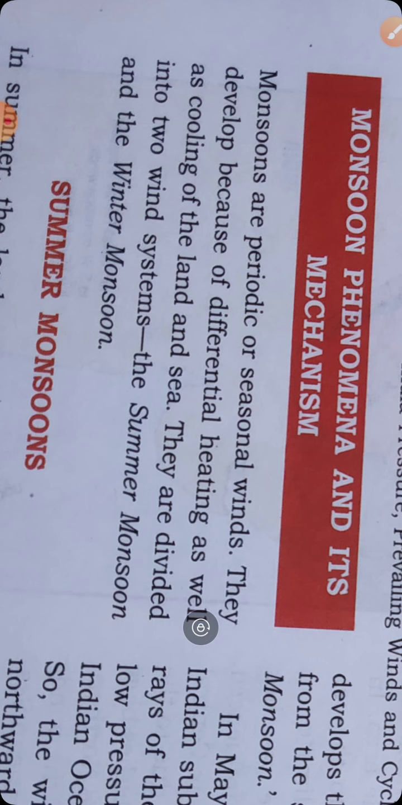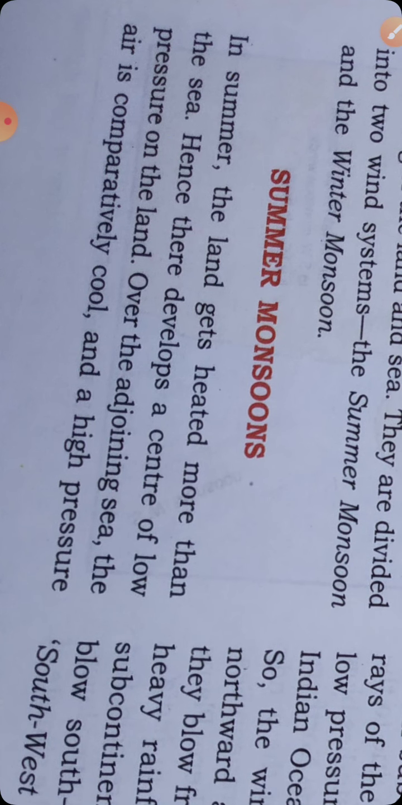Monsoon phenomena and its mechanism. Let us see what monsoon is. Monsoons are periodic and seasonal winds. They develop because of the differential heating as well as cooling of the land and sea. They are divided into two wind systems in India, that is, summer monsoon and winter monsoon. Let us see what the summer monsoon is.